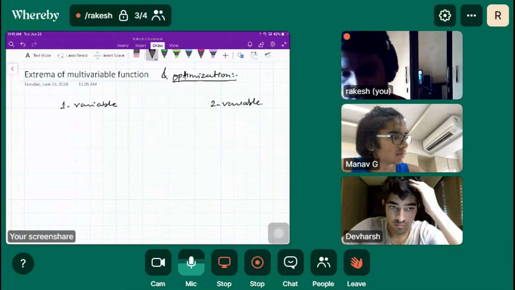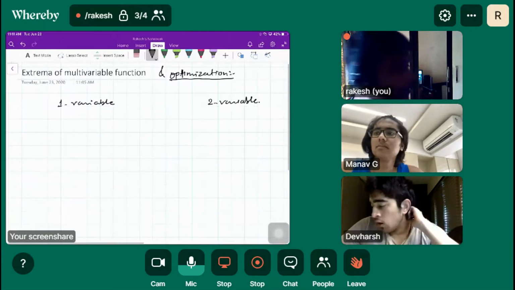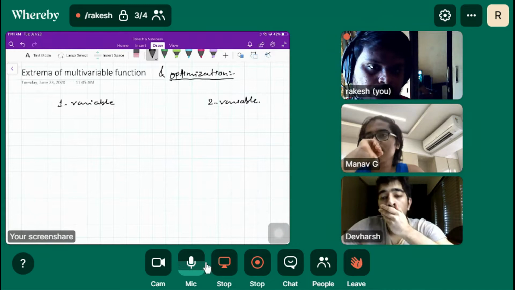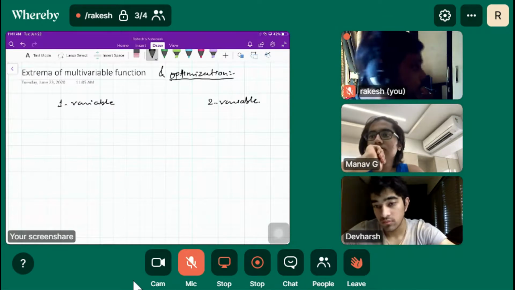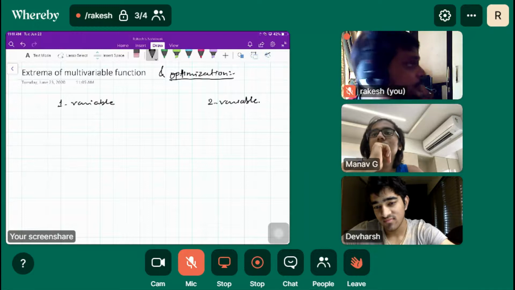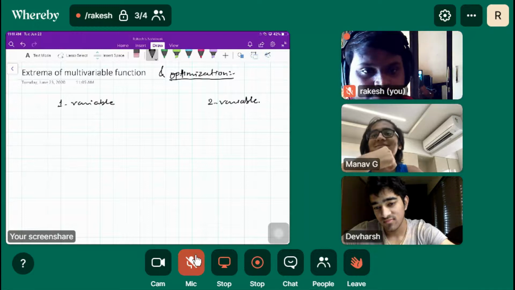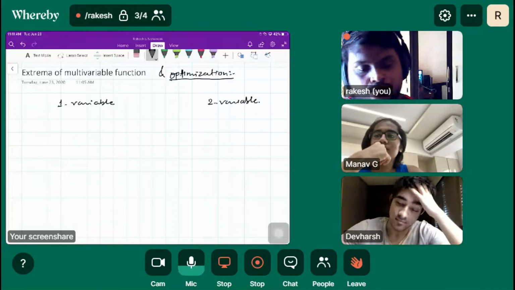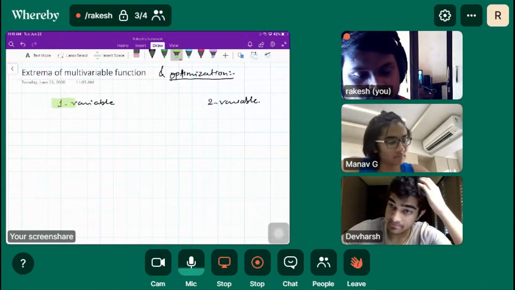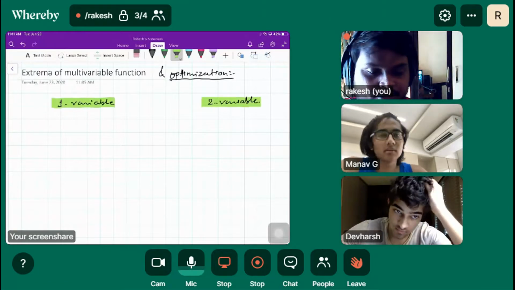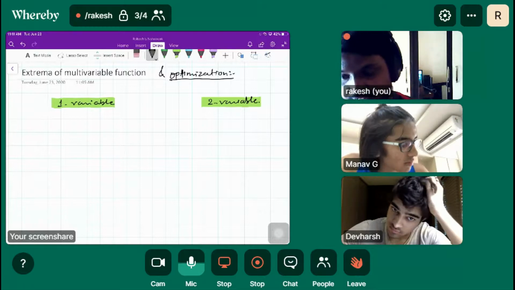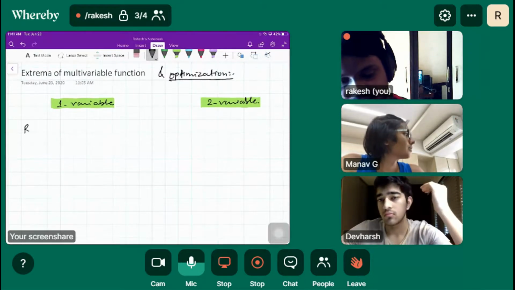So one variable and two variable. In one variable we have relative max.